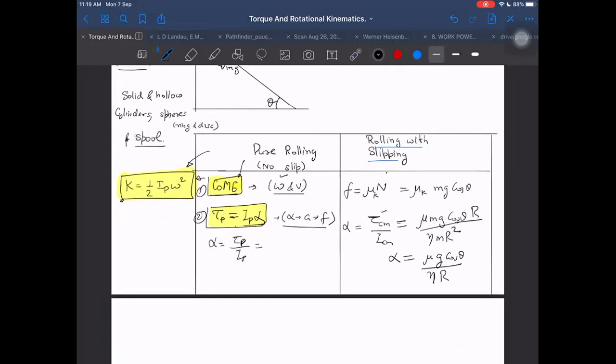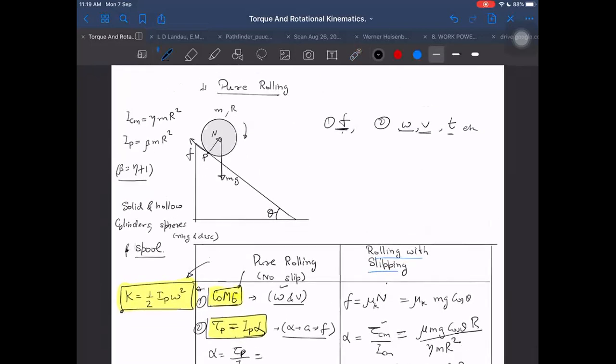What would be alpha in the first case? In the first case, torque about point P. Why did I choose torque about point P in the first case? Because I don't know the friction. In that case, friction is unknown. If friction is unknown, then torque due to friction should become 0. So I prefer to choose point P. So torque due to normal is 0, torque due to friction is 0. Then I have to take only torque due to mg.